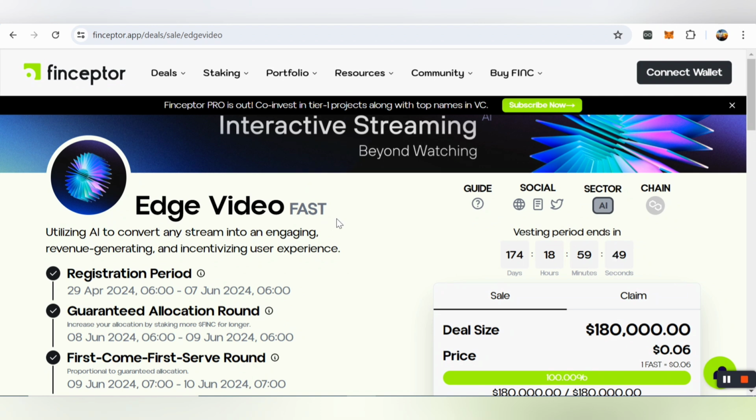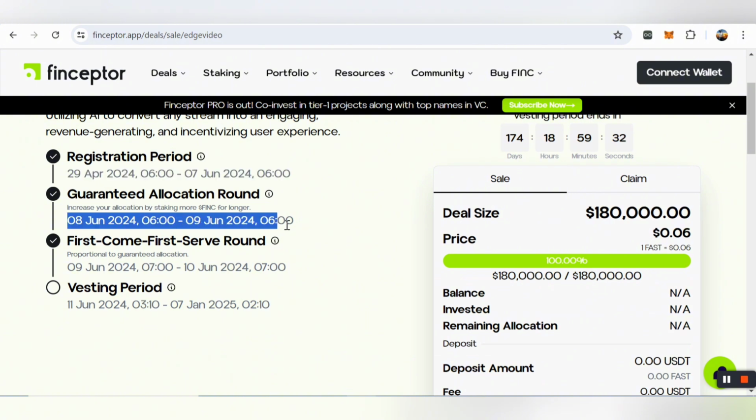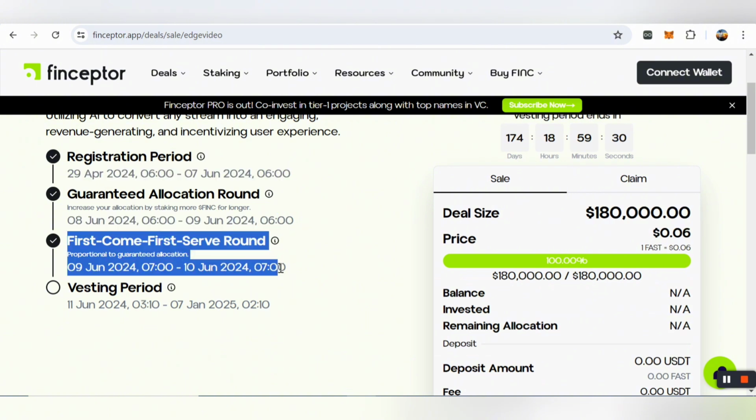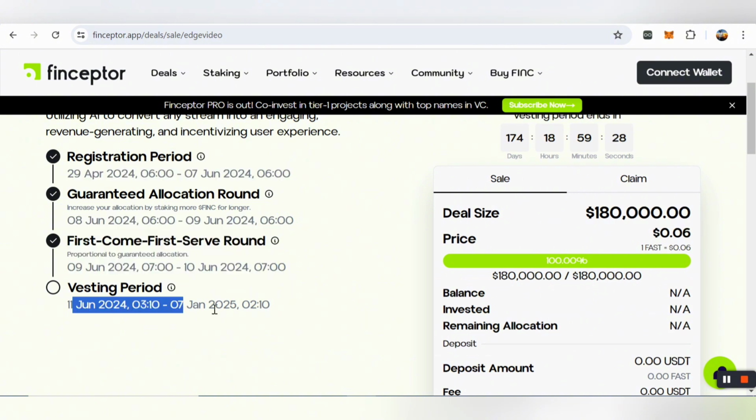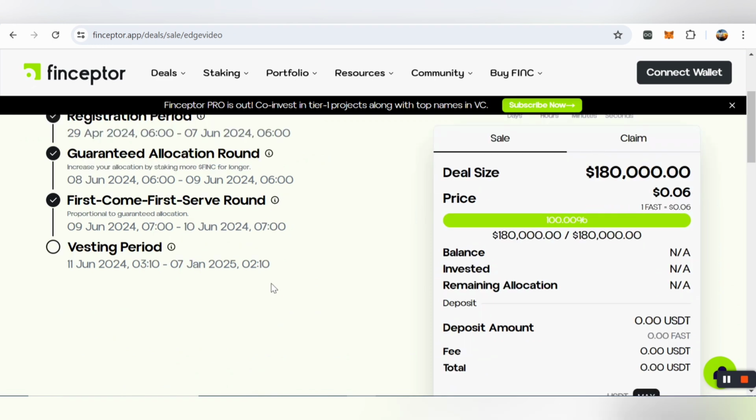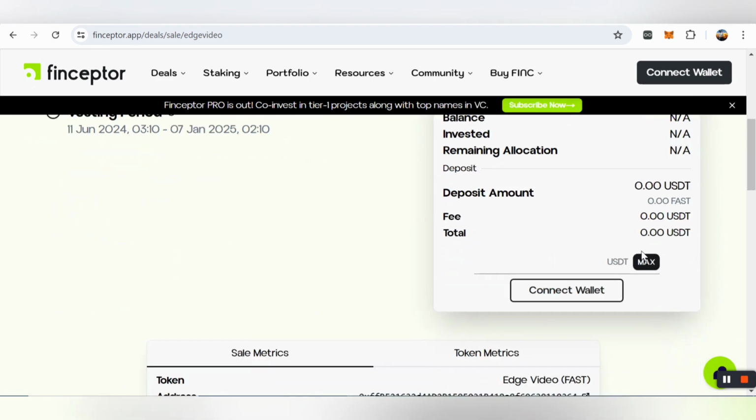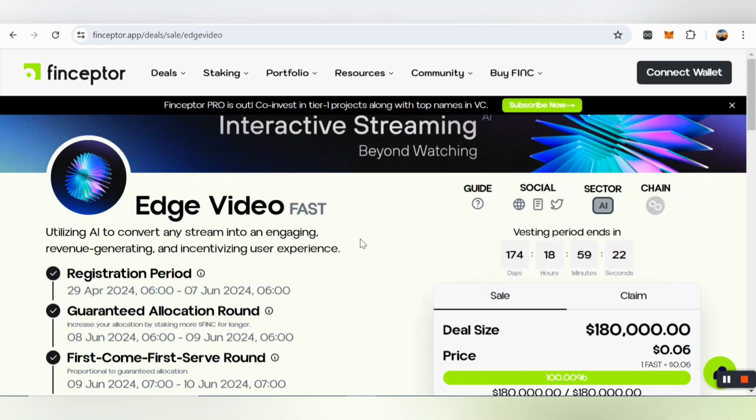So now you can also here utilize AI to convert any stream into an engaging, revenue generating and incentivizing user experience. Now here you can also check that the registration period is here. You can also get registered right now here already, and you can also check the granted allocations fund, first come first serve detail, and vesting period is here. You can also check that. So you can also check out all information here, how many people are buying and getting money here. You can also check all information on here as well.